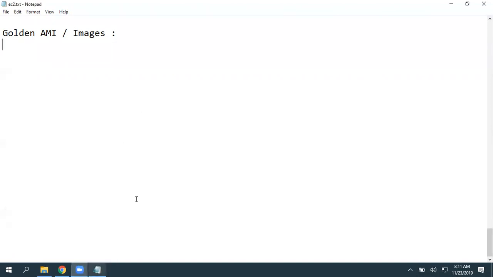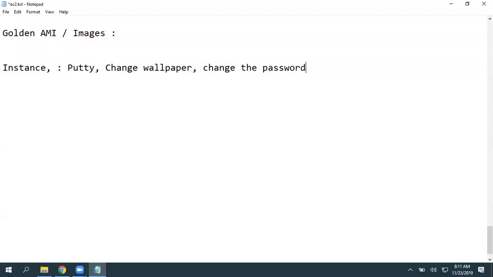So I'm going to launch an EC2 instance and I'm going to modify all the settings as per my requirement. In simple terms, you need an instance with all your internal applications. Let us assume, in our case, I'm going to install PuTTY and I'm going to change the wallpaper and I'm going to change the password. And if you want, I can create a new user.